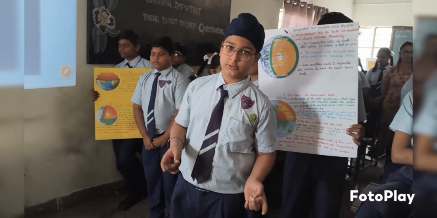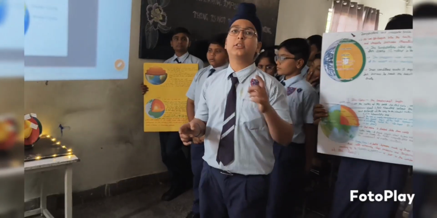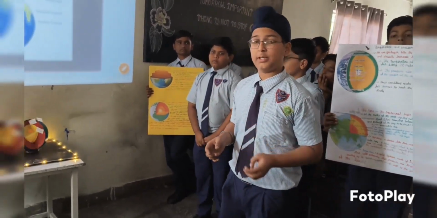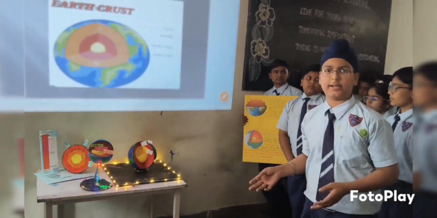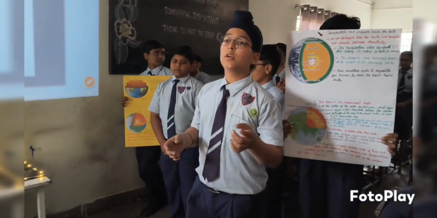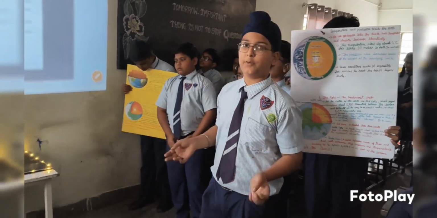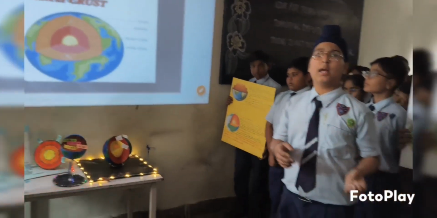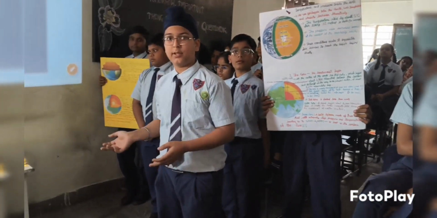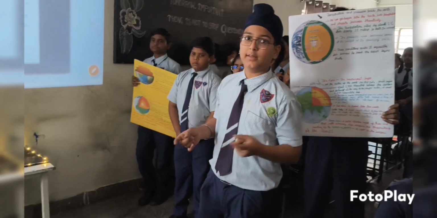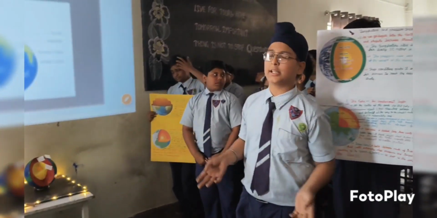The continental crust is thicker, less dense, and mainly made up of granite. The oceanic crust is thinner, denser, and mainly made up of basalt. All life and landforms survive on these layers. It also holds natural resources such as minerals.